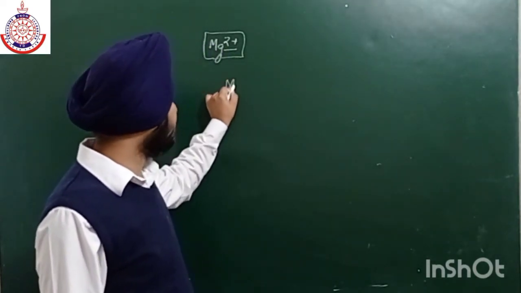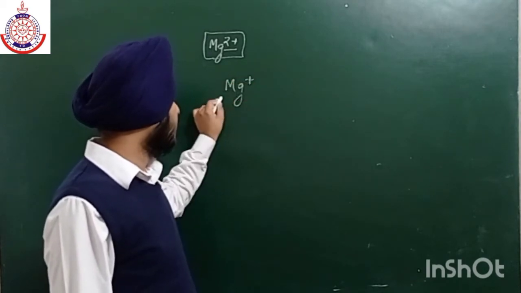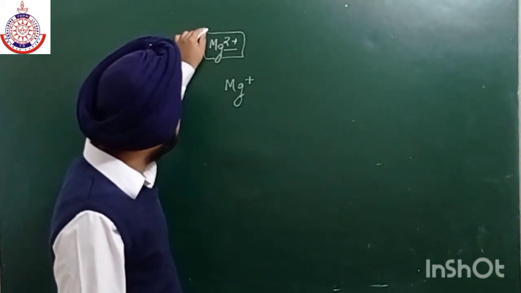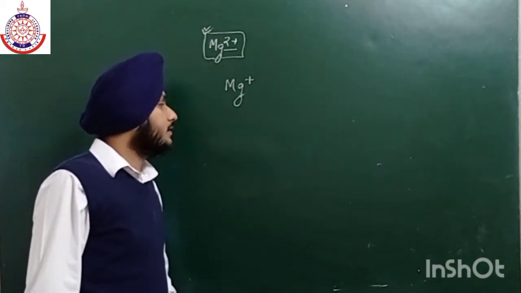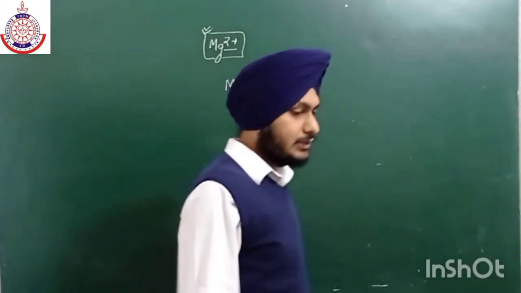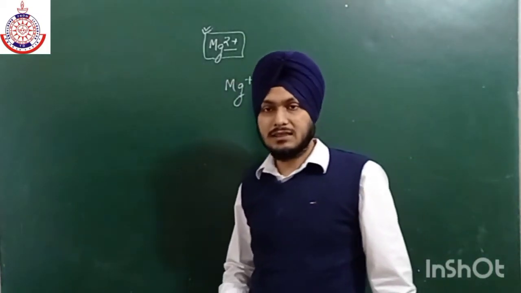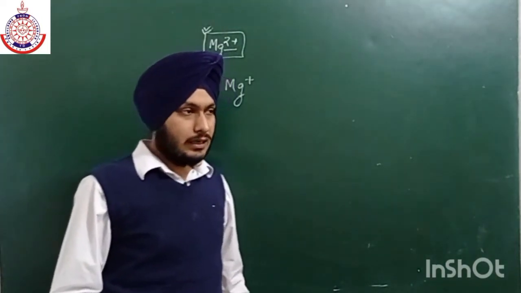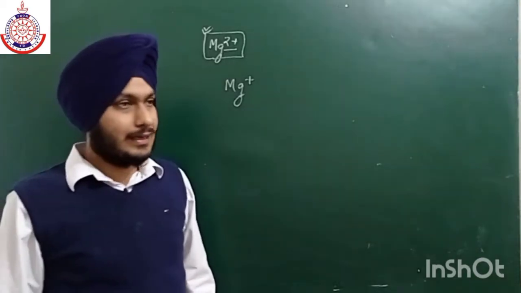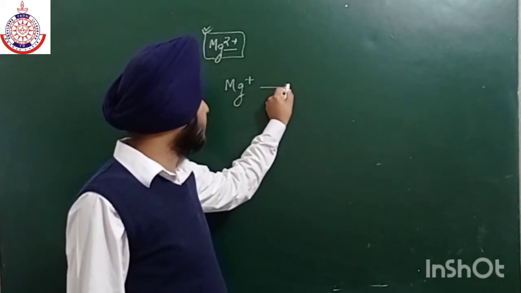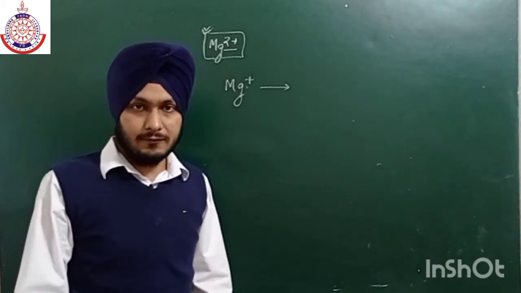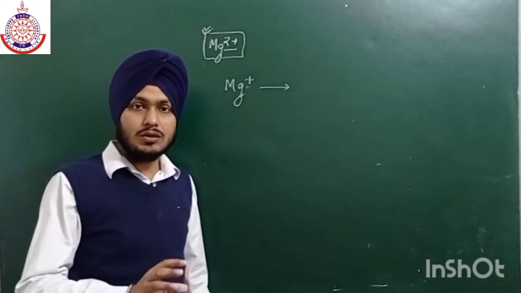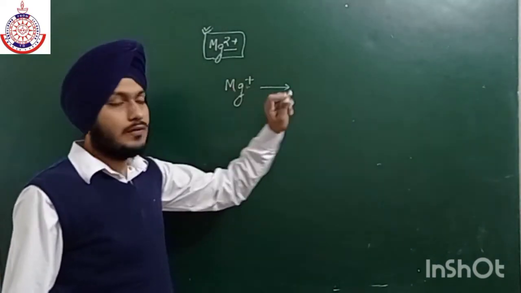Now the formation of Mg+ is also possible, but the ease to form Mg2+ is very high, and the reason behind this is also hydration energy. One reason is that they will get noble gas configuration, but the other reason is that ejecting the second electron from a positively charged ion is very tough, because this positive charge can easily bind that electron. It will not allow the second electron to eject because of opposite charge.